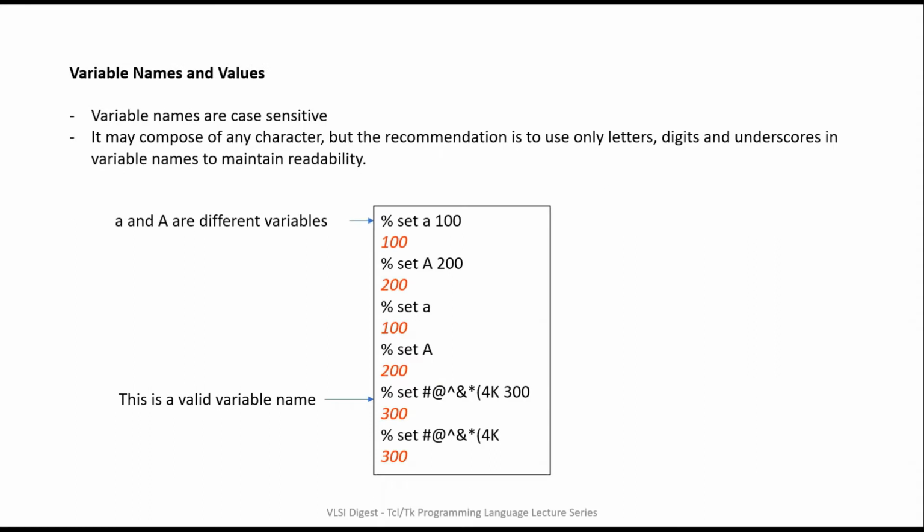Variable names are case sensitive and may be composed of a combination of any characters as shown in the below example. As can be seen, small case a and capital A are treated as different variables. You can also use special characters like hash, @, etc. to define a variable name. Here we have defined a as 100, which means we are representing a string as an integer, but we can also represent a string as other forms of numeric values like binary, decimal, hexadecimal, real numbers, and boolean.